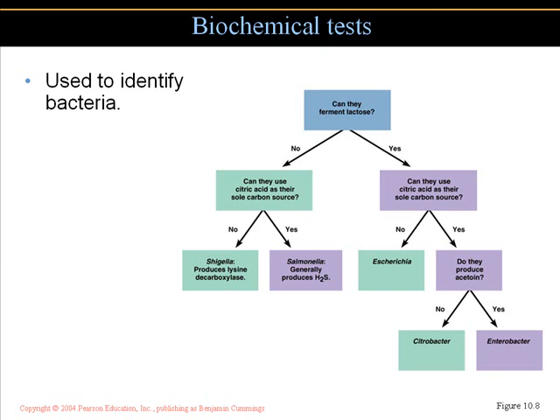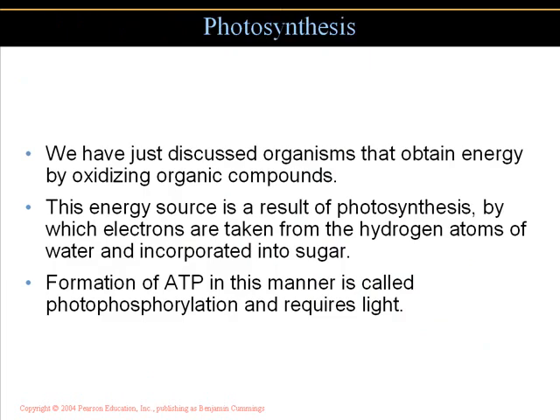It helps us not only in identifying the organism, but also when we want to manage bacterial or microorganism growth. It helps us know what energy source is required for these various organisms.